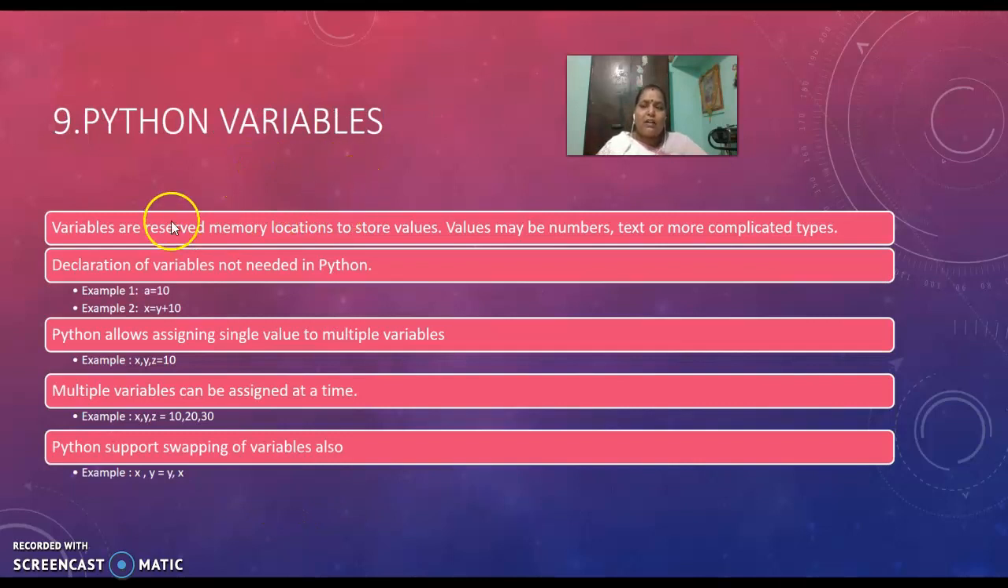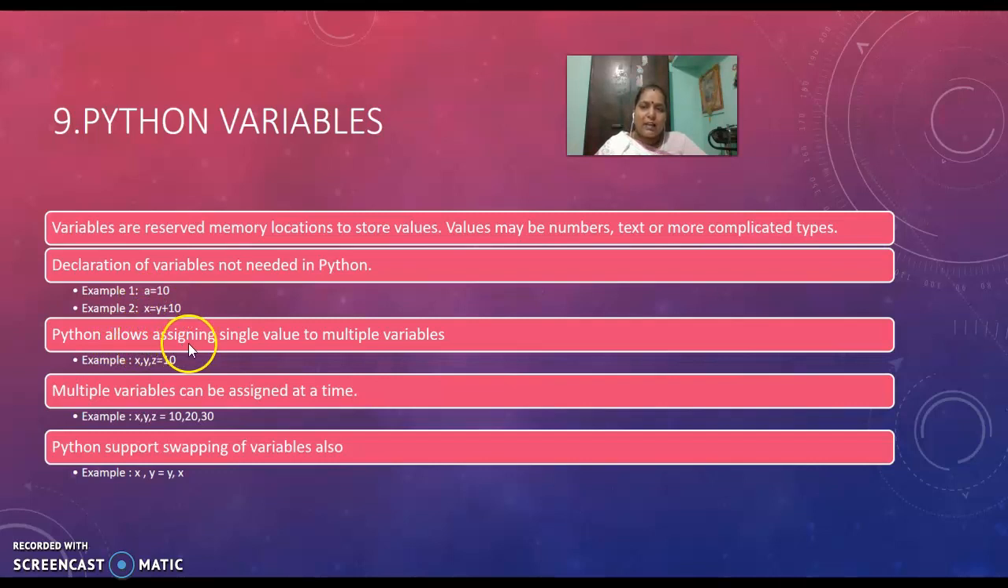Python variables. A variable is a reserved memory location to store values, and values may be numbers, text, or more complicated types. Declaration of a variable is not needed in Python. For example, here you can directly declare a equal to 10. You need not define int or float, which we do in the case of C or some other languages. So directly we can give a equal to 10. And x equal to y plus 10 also we can give directly.